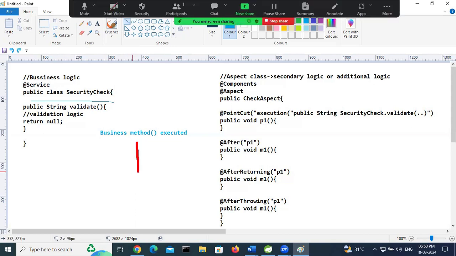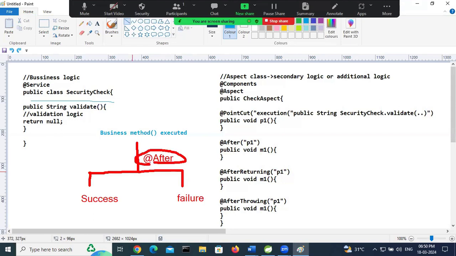Suppose two scenarios: this is the success scenario, and this is the failure scenario. So let's take after advice.